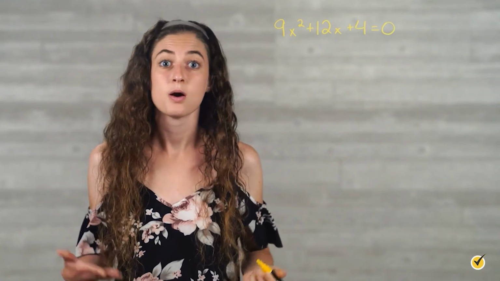Now it's your turn. I'm going to give you a quadratic equation, and you need to use the quadratic formula to identify the possible roots for x. 9x squared plus 12x plus 4 equals 0. Pause the video here and try it yourself. And when you're done, resume the video and we'll go over everything together.